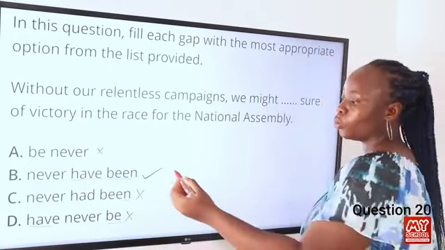Question 30. Choose the word that does not have the same vowel sound as the others. So we are going to transcribe each of the words to know which one has a different vowel sound. So the word shun can be transcribed as this. The word sun can be transcribed as this. The word son can also be transcribed as this. And lastly, the word short can be transcribed as this. So from this, we can see that the word short has a different vowel sound. So the answer is D, short.